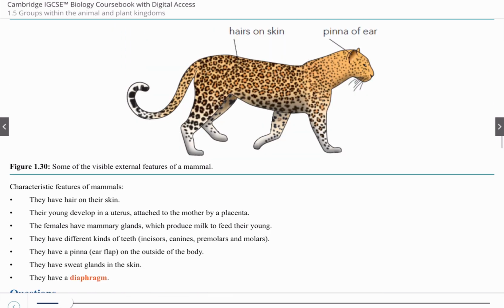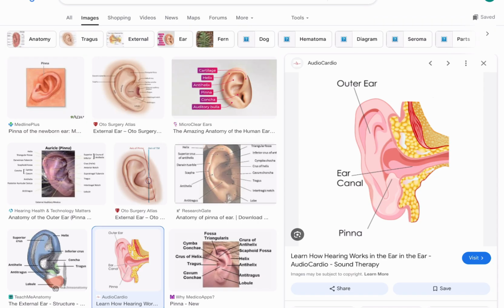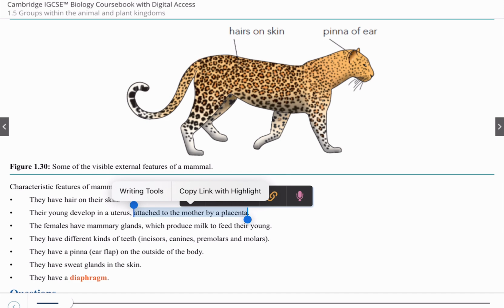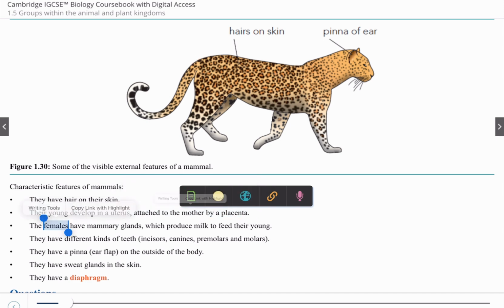For mammals, the characteristic features are many. Look at the figure. We can tell that the distinctive features are the pinna of the ear and hair on the skin. This is the structure of an ear, and the pinna is the part over there. From the figure, we can tell that they have hair on their skin. Their young develop in a uterus attached to the mother by a placenta. I don't think this is essential for you to remember, but note it down just in case. And the females have mammary glands.